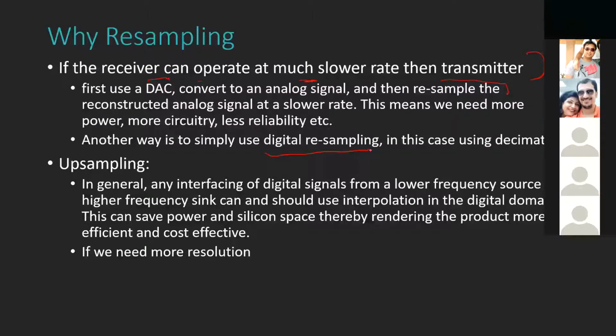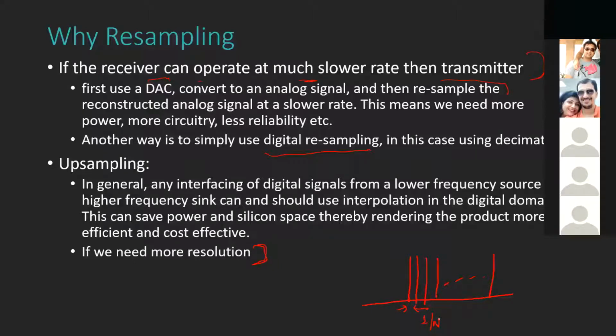What about upsampling? In general, if you want to interface a lower sampling system to a higher sampling system, then we need upsampling. Another case is if we need more resolution. We will understand further that in the frequency domain, when we do the DFT or FFT, the spacing between consecutive frequency samples is proportional to 1 by N, where N depends on my sampling frequency.